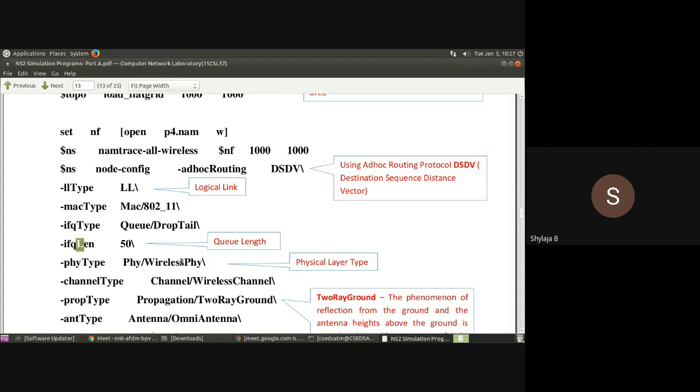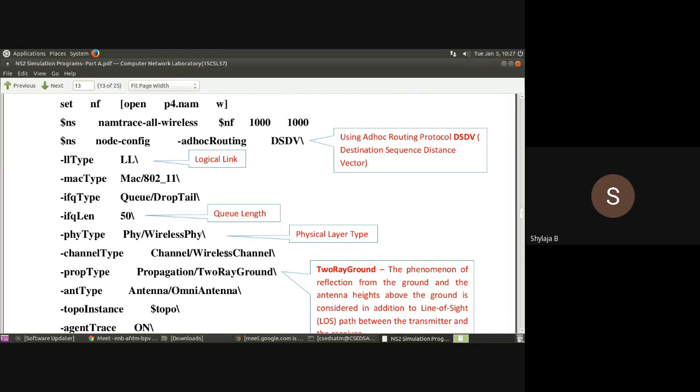Then another common mistake you were making in the lab is the spelling of wireless. Some of you were writing a single S for wireless. Make sure you are writing double S. Here also and here as well. Wireless LAN, double S is required. And one more frequent mistake you were making is the spelling of propagation. Observe here, propagation.